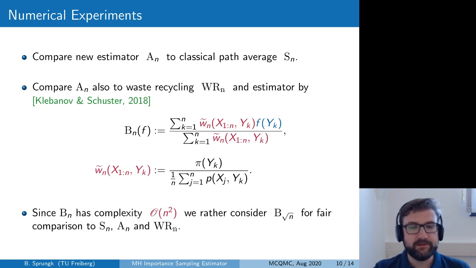Now, this estimator by Klebanov and Schuster has a higher computational complexity than the other estimators. In fact, due to this extra summation for the computation of the weights, you have a complexity of n squared, whereas the other estimators all have a complexity of O of n. And therefore, we will consider in the numerical experiments also B of square root of n for a fair comparison, taking into account the higher computational complexity of B_n.